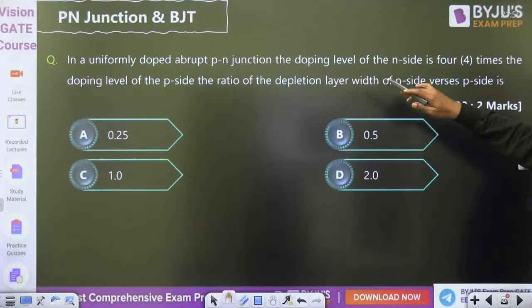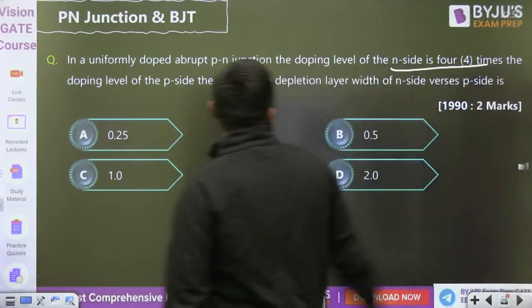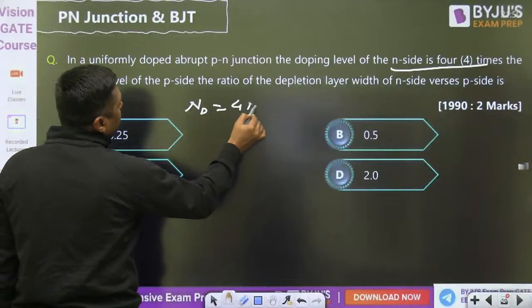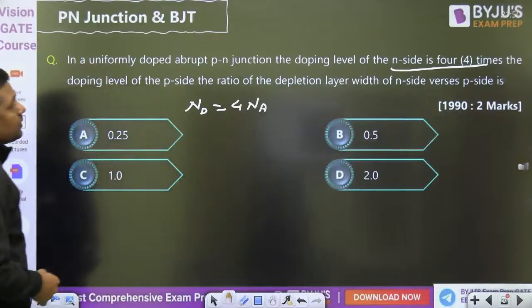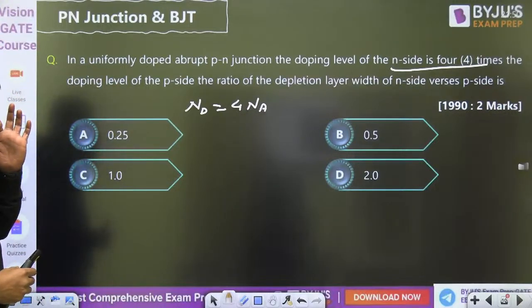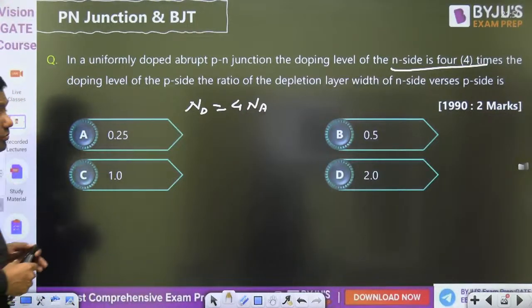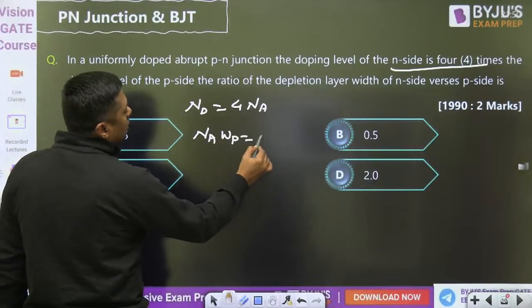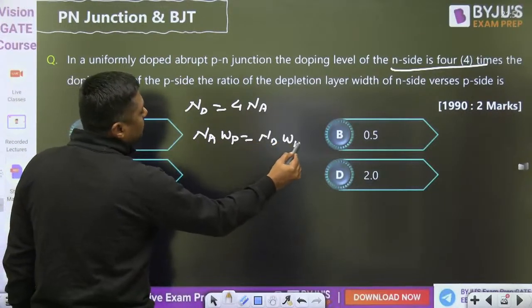Now this is a GATE 2 marks question. In a uniformly doped abrupt PN junction, the doping level of N side is 4 times the doping level of P side. Doping level of N side is 4 times, means Nd is 4 times of Na on the P side. We need the ratio of the depletion layer widths of the N side and P side. So that is the formula: Na into Wp is equal to Nd into Wn.